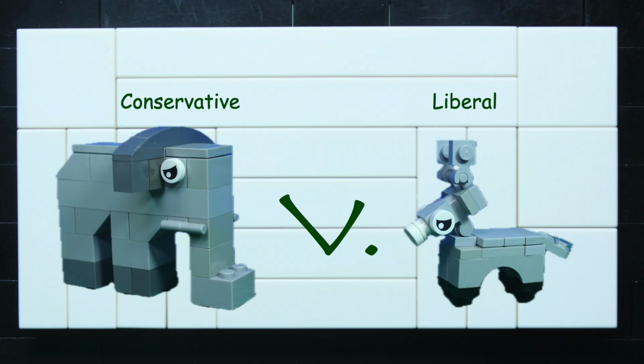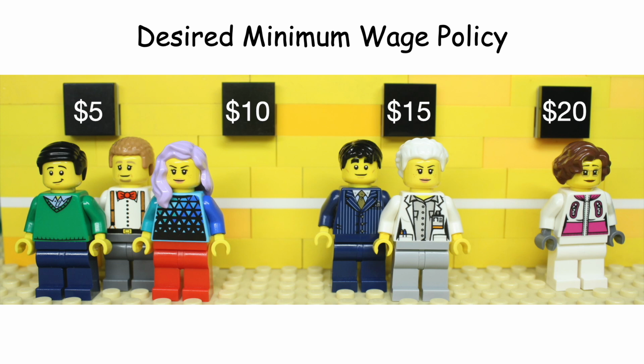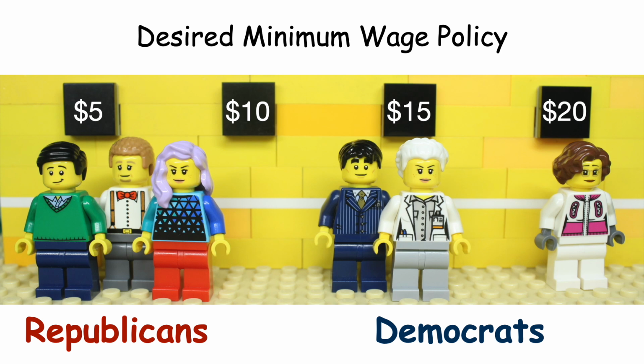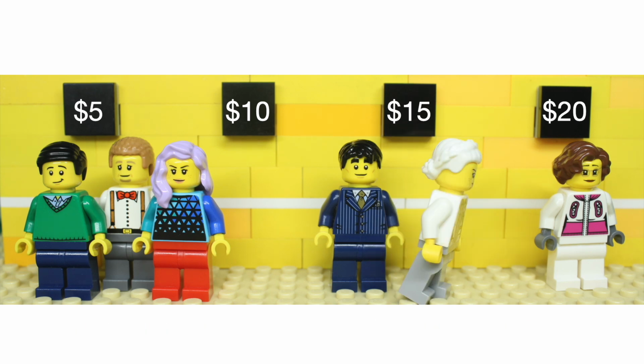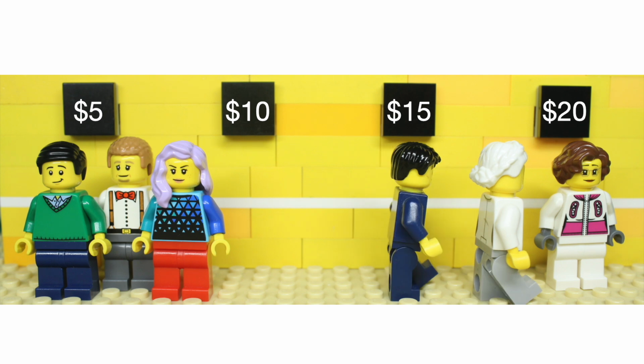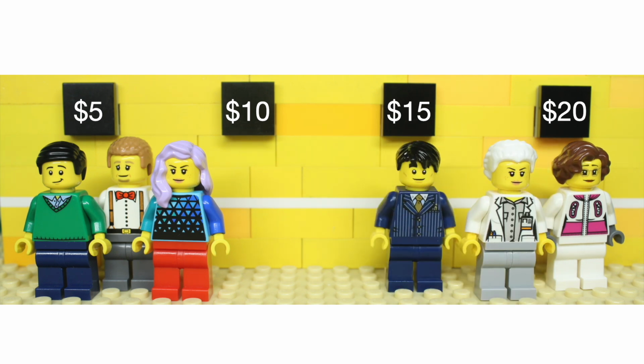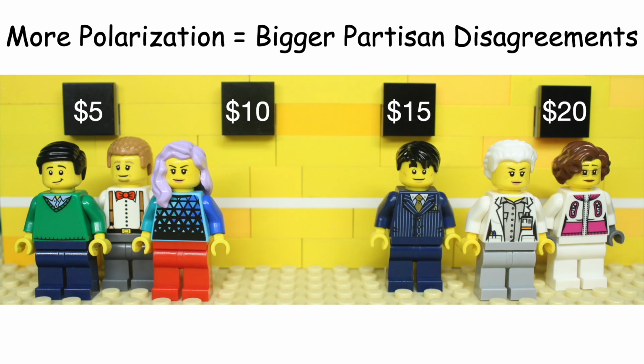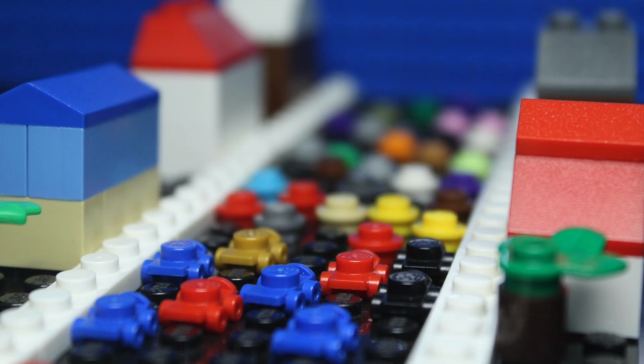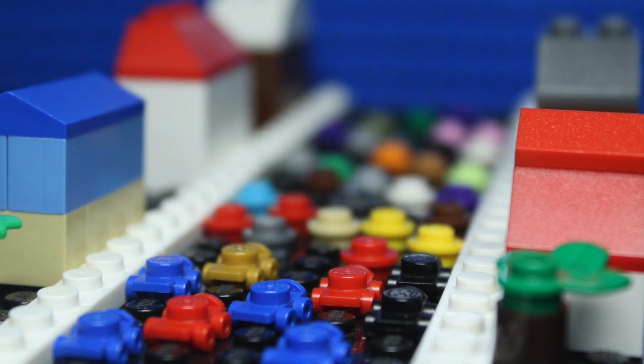Typically, Republicans in Congress vote for the conservative position, and Democrats vote for the liberal position. If legislators were lined up by their preferred minimum wage policy, Democrats would generally be for a higher wage. If the ideological gap between what Democrats and Republicans preferred grows on policies, we say that politics is more polarized. More polarization usually leads to more gridlock.